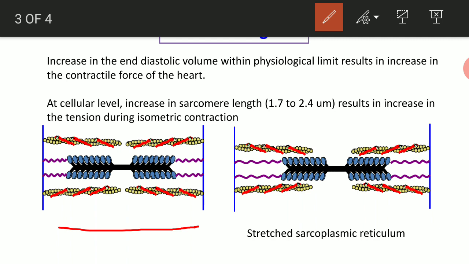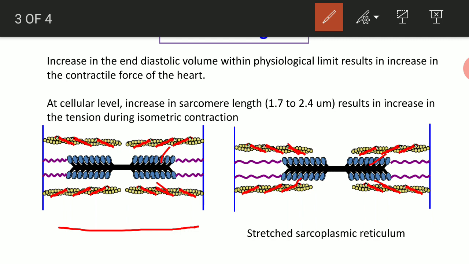we are seeing that the distance between myosin and actin is more, but as the length increases, the approximation between myosin and actin is good.